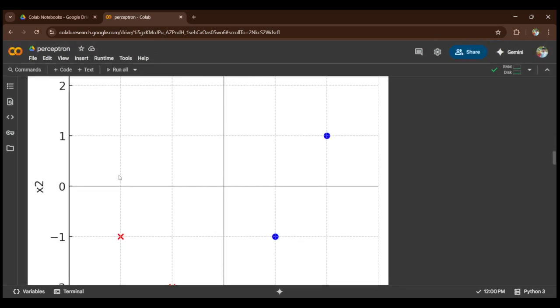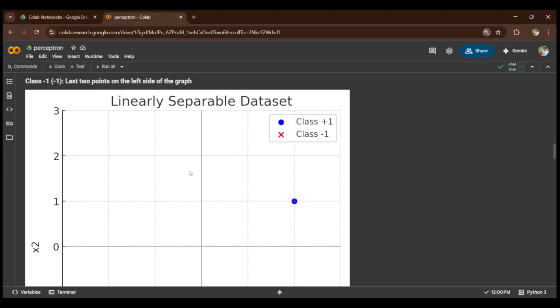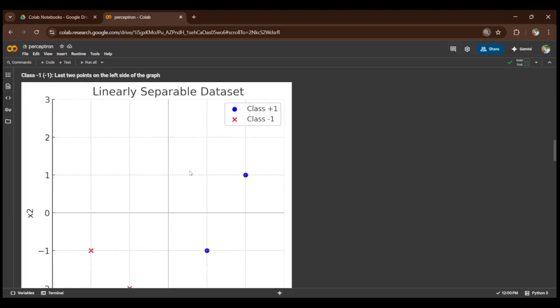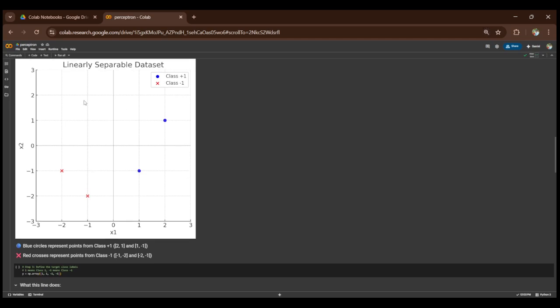Okay. Let me show you in the small graph. See, the 2 points we have taken now. So these are the 2 points, that is 1 and minus 1 on the positive side, 2 and minus 1 on the positive side only, and minus 1 and minus 2 on the negative side, minus 2 and minus 1 on the negative side.